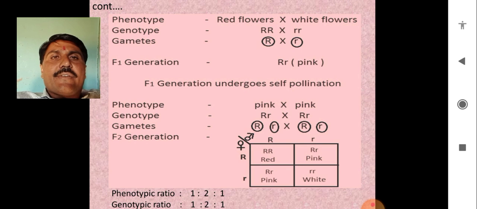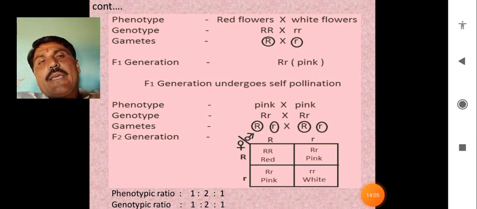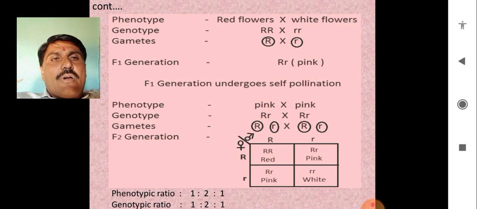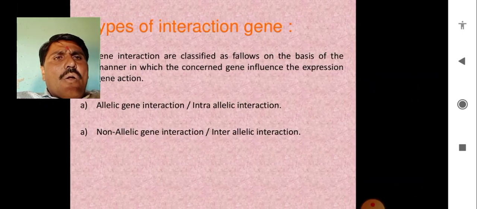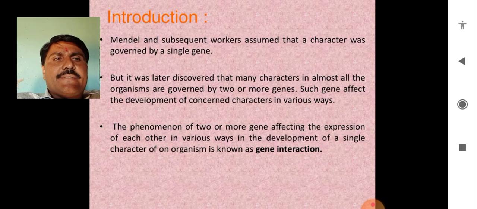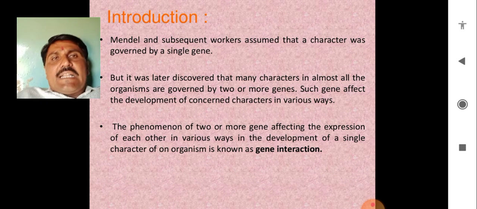So friends, this is what we were talking about: incomplete dominance in the interaction of genes. Well, how is gene interaction defined? Two or more genes affect the expression of each other in various ways, developing a different single character of an organism.